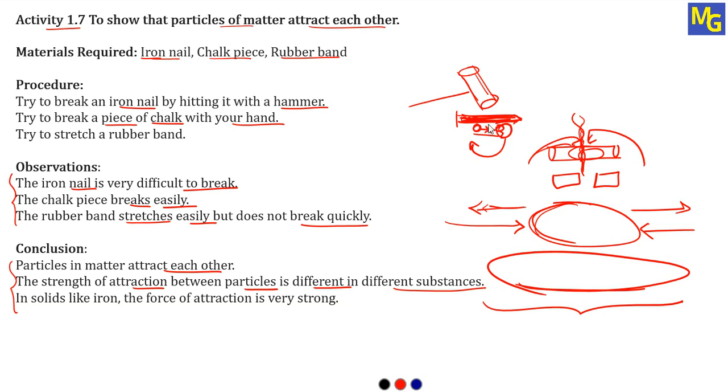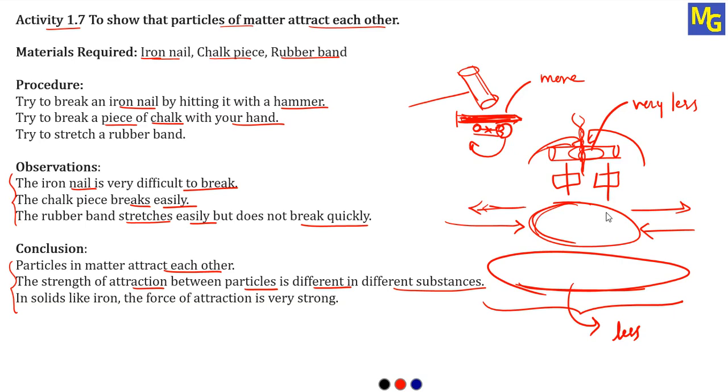Means what? The attraction in the particles of the iron nail is very high. The attraction in the rubber band is less compared to the iron nail. And the attraction between the particles in chalk is very less. That's why we can break the chalk into two pieces. Even we can break these pieces and make four pieces.